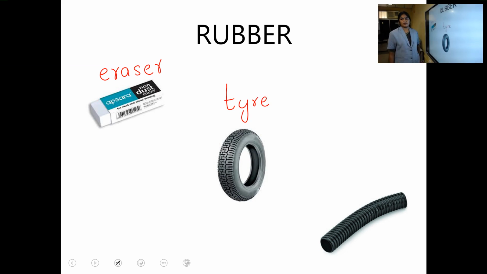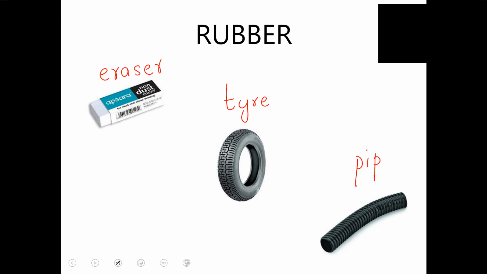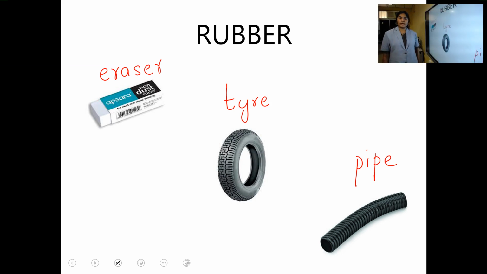Second product we make using rubber is tire. Then the third one is rubber pipes. Clear? From rubber we make erasers, then tires, then pipes.